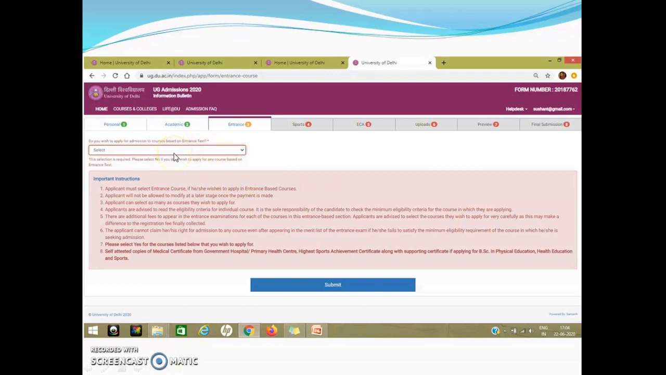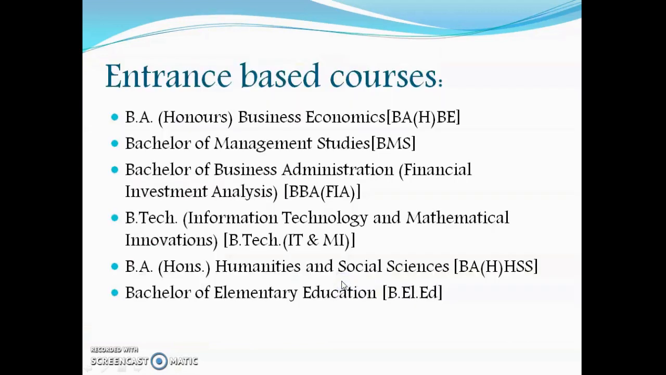On the left side, you will be able to see a statement. Do you wish to apply for admission to courses based on entrance test? Just click here and there will be option of yes or no. If you wish to apply for some, click on yes, otherwise no. Once you click on yes, you will be able to see the courses which are available.